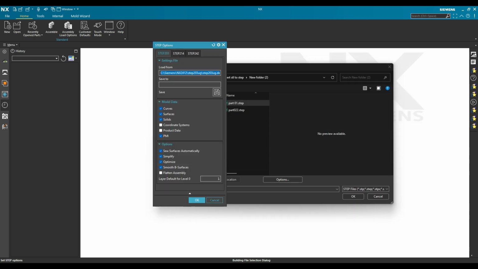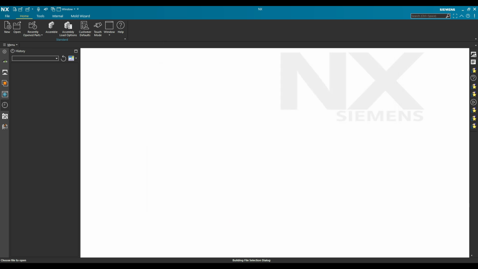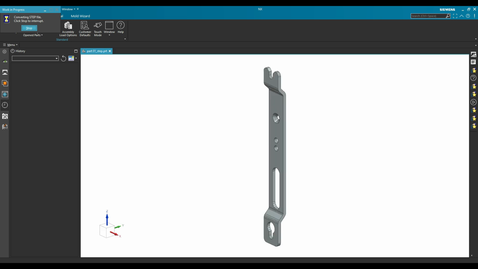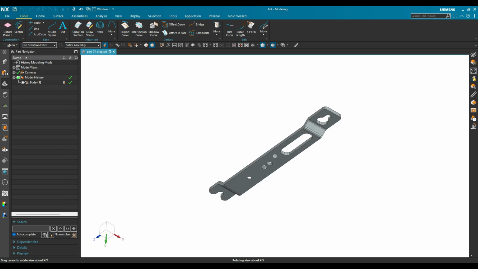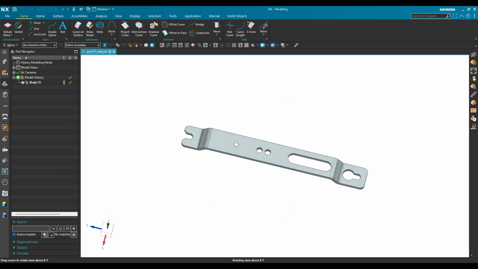So in the options we have to define it now. In the below we have to turn on the simplifier and optimize it now. So what happens, it will optimize our STEP data based on that selection. Now we can see here our STL file is converted into the STEP data.